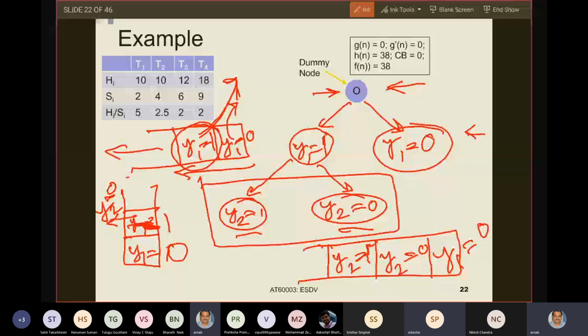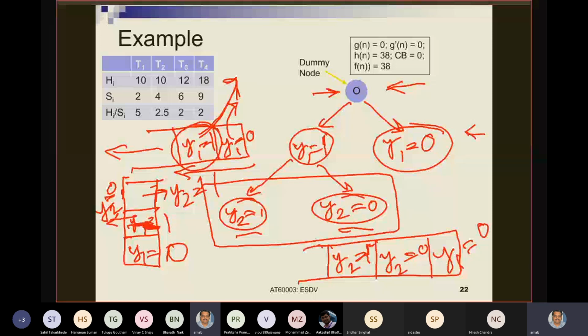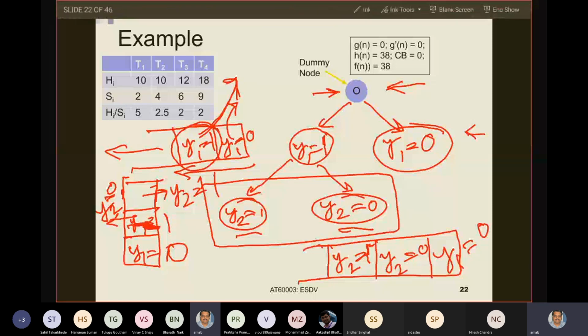So let's proceed. What I actually do is, I am not showing the stack. Then I expand the first, I go to y1 equals 1. So in that state, what information do I calculate again? Y1 equals 1 means I have put y1 in software. So the hardware cost of this software allocated task is 10. Any confusion here?